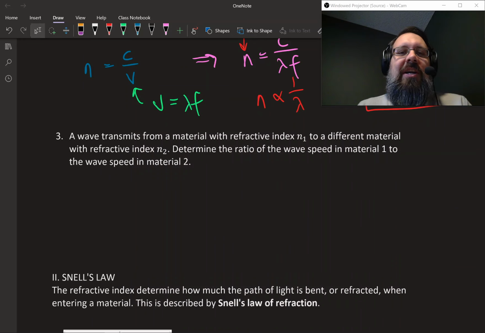Question 3. A wave transmits from a material with a refractive index of n1 to a material with a refractive index of n2. Determine the ratio of the wave speed in material 1 to the wave speed in material 2.